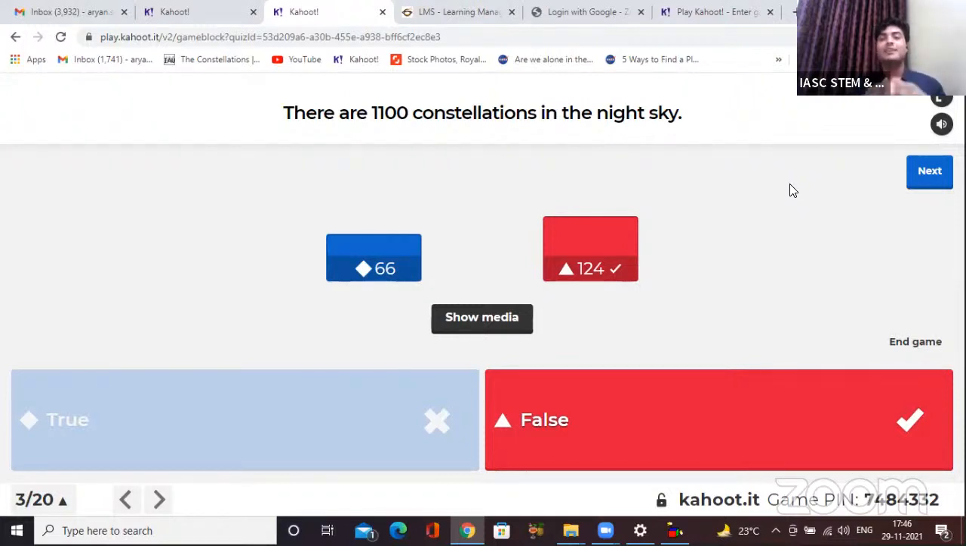I just said that our entire sky is divided into 88 areas. And areas is what a constellation is. I just told you, right? So there are a total of 88 constellations in the night sky. Okay, I hope those who got it incorrect, now it's new information and you will remember it.